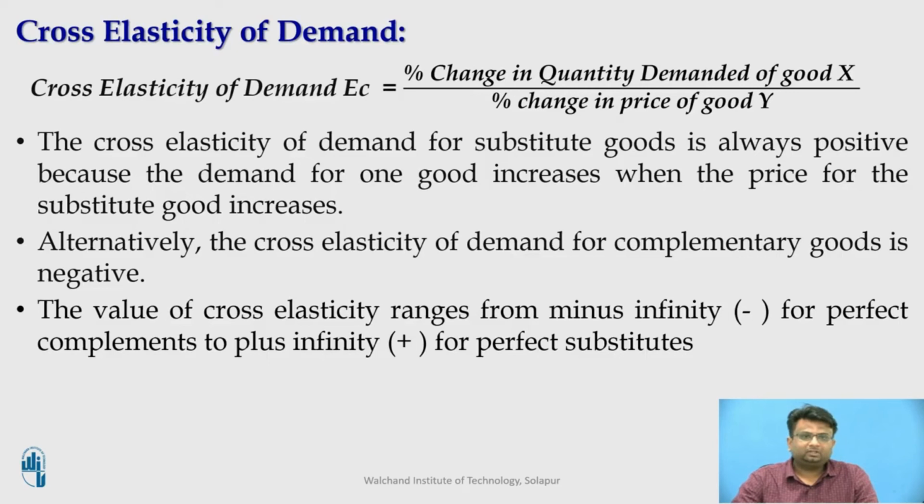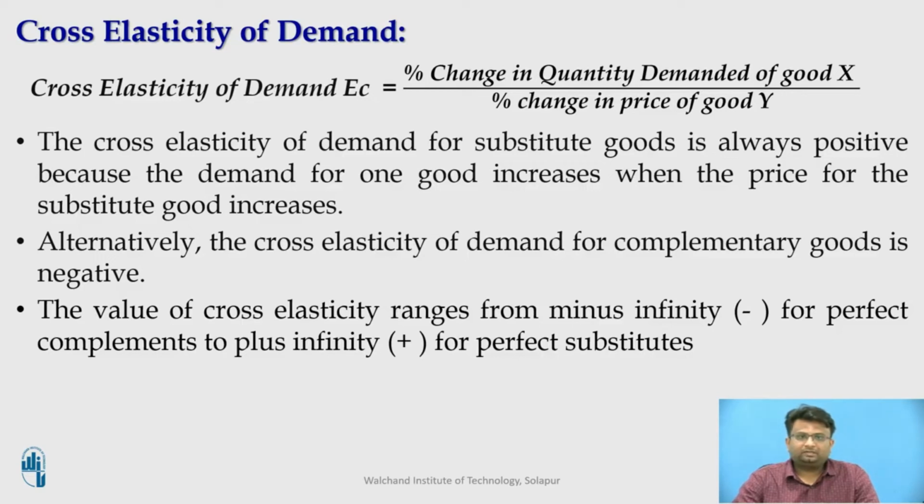Cross elasticity. The cross elasticity of demand is a numerical measure of the degree to which the quantity demanded for a good responds to the change in the price of other commodities. The other determinants of demand are kept constant. It means that we are going to compare two products. Cross elasticity of demand is an economic concept that measures the responsiveness of the quantity demanded for one good when the price of another good changes. The cross elasticity of demand for a substitute good is always positive, because the demand for one good increases when the price of the substitute good increases. Alternatively, the cross elasticity of demand for a complementary good is negative.